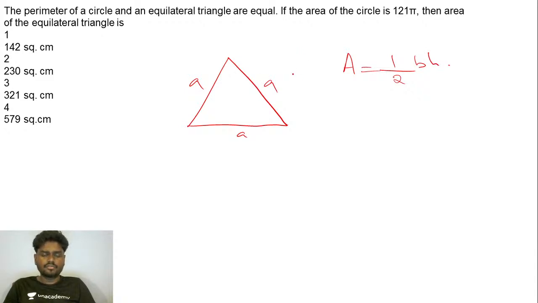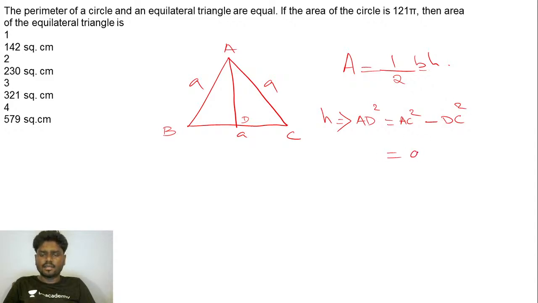I know the value of the base, that is a. If I want to find the value of h, let me take this as A, B, C, and this point to be D. Here, AD square is nothing but AC square minus DC square.